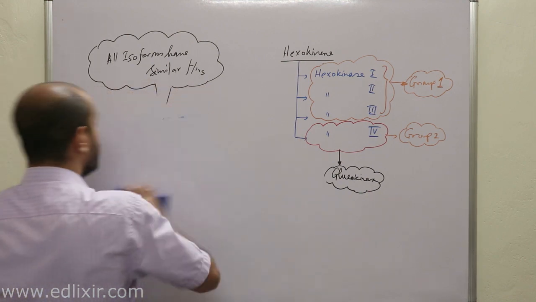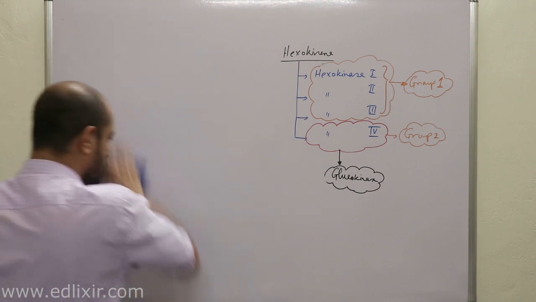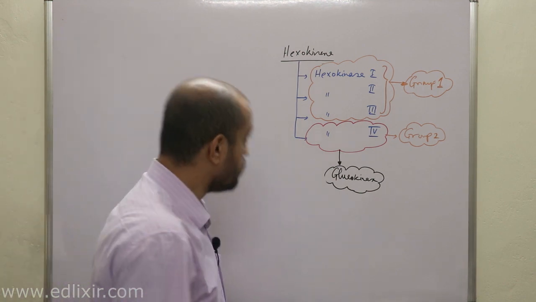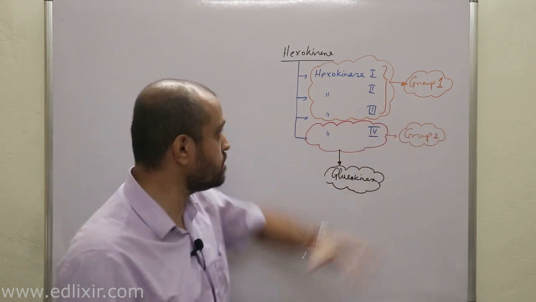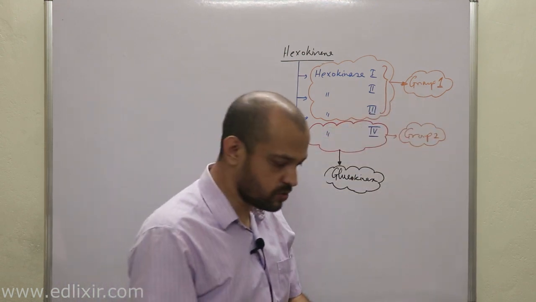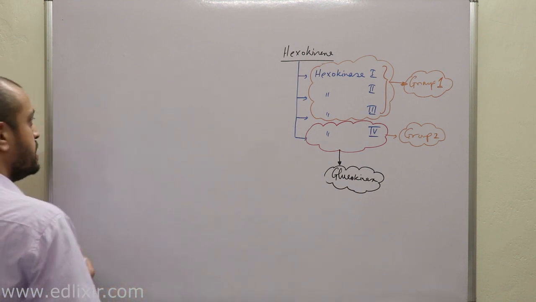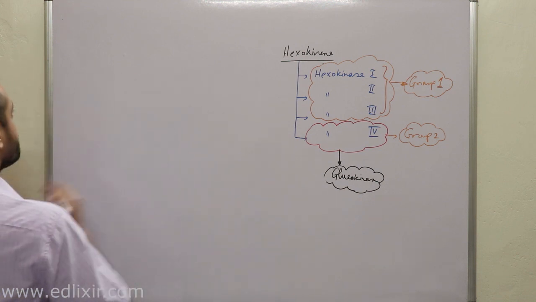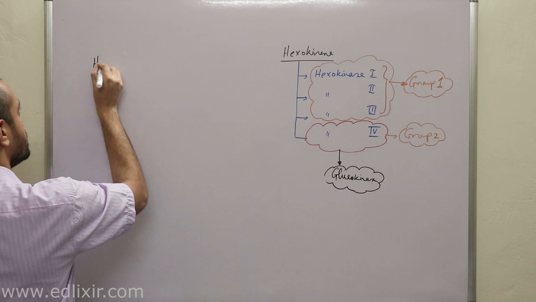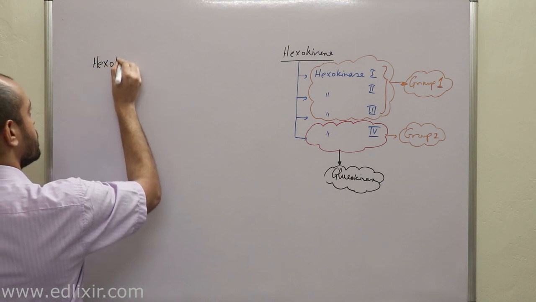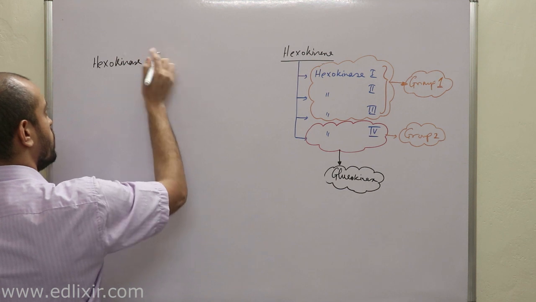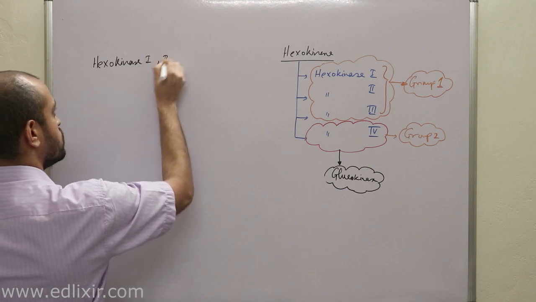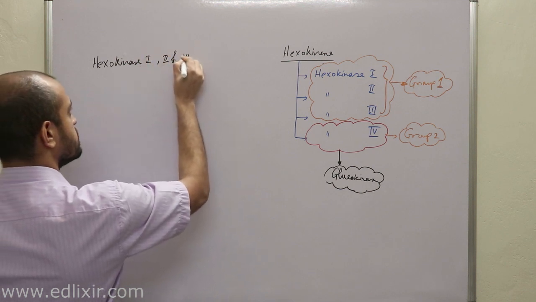When I am talking about group 1 hexokinases, the first thing we need to understand is this: suppose this is hexokinase 1, 2 and 3.